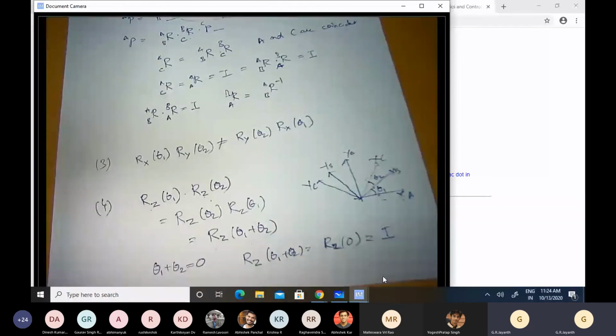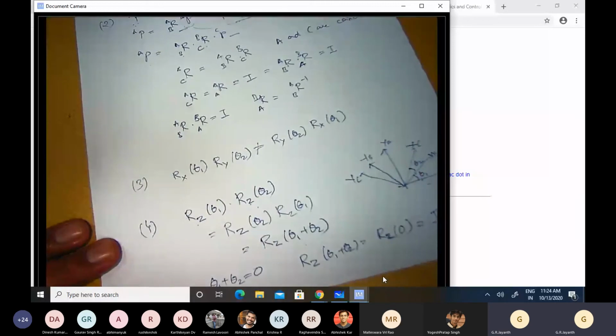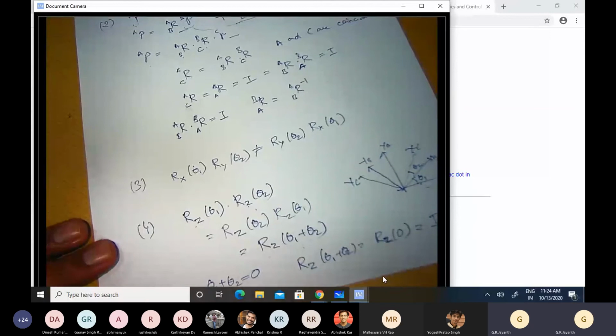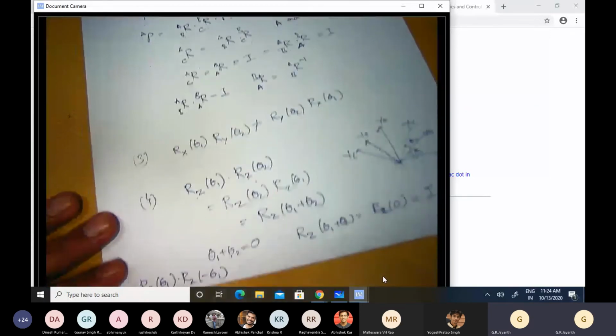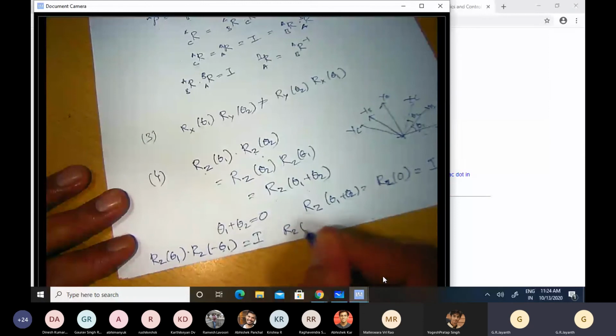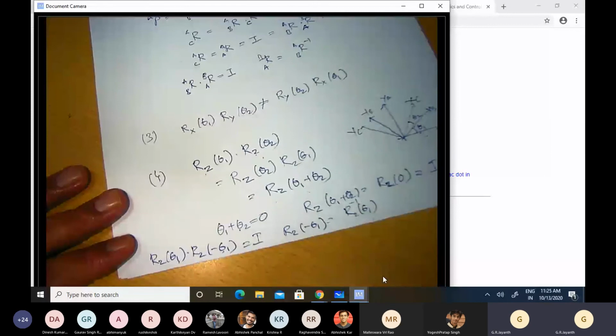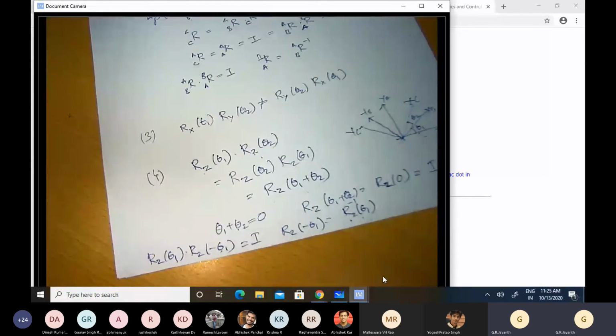In other words, if θ1 plus θ2 is 0, then Rz of θ1 times Rz of θ2 is nothing but Rz of θ1 times Rz of minus θ1. That's equal to the identity matrix, or Rz of minus θ1 is equal to Rz of θ1 inverse. Okay, if I were to replace z with x or z with y, the same kind of equation would be valid. Any questions?